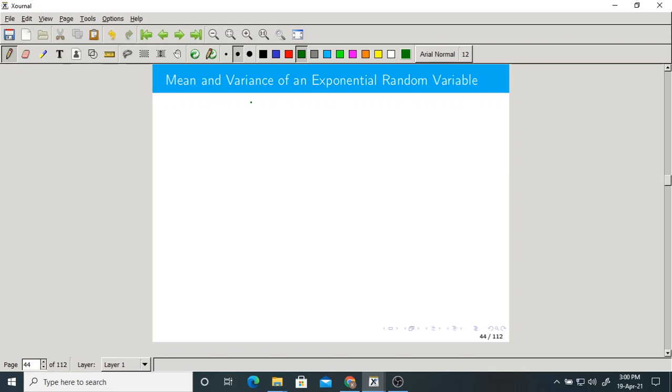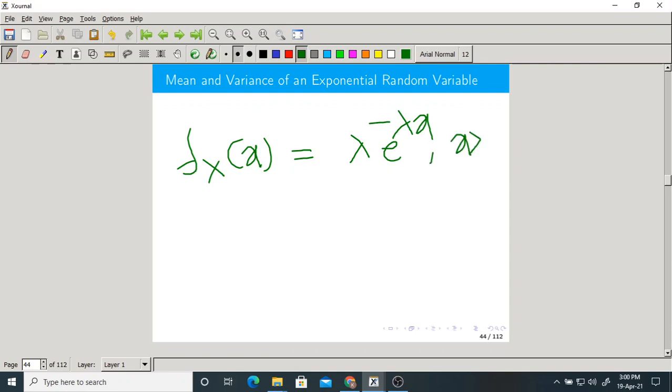Now what is the mean and variance of an exponential random variable? First of all, what is the PDF of that exponential random variable? Lambda into e power minus lambda x if x is positive. It is 0 otherwise. Can you do this simple calculation?